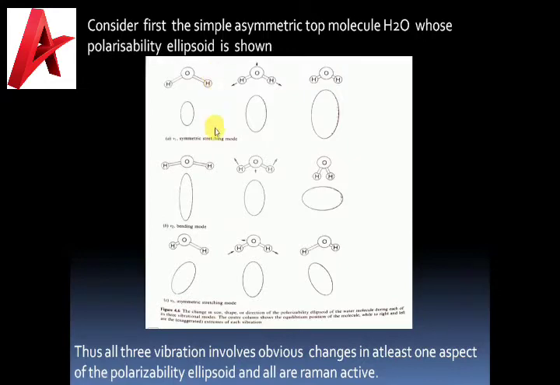Here you can see the water molecule. I have considered an asymmetric top molecule, water, whose polarizability ellipsoid is shown in this figure, right? We illustrate A, B, C respectively. The three fundamental modes of vibration are shown, each with the equilibrium configuration in the center and extreme positions to right and left.